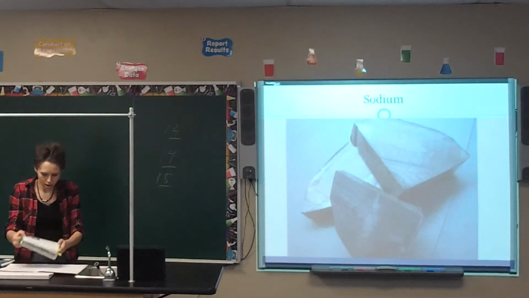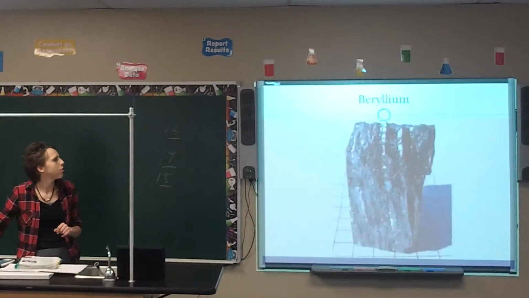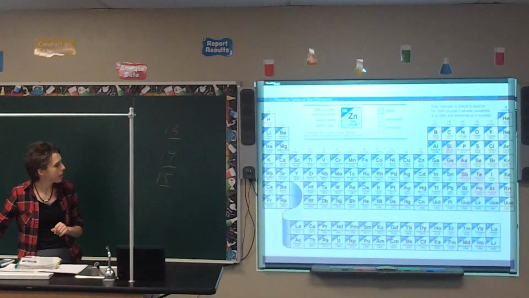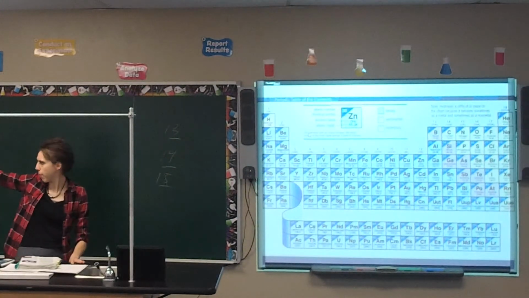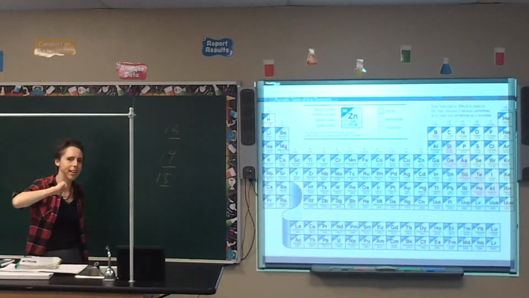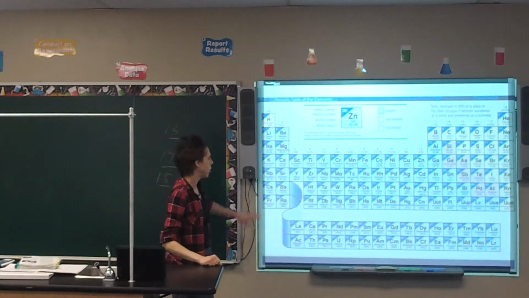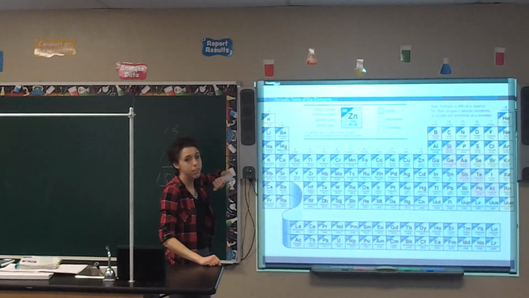Alright. So your book points out that there are 3 major groups with your elements. This is how your book organizes it. If you were in the classroom, we would be using my periodic table. My periodic table is a little bit colored differently, but it's the same basic idea. You have 3 basic groups based on physical properties. So you have the metals, the semi-metals, and the non-metals.